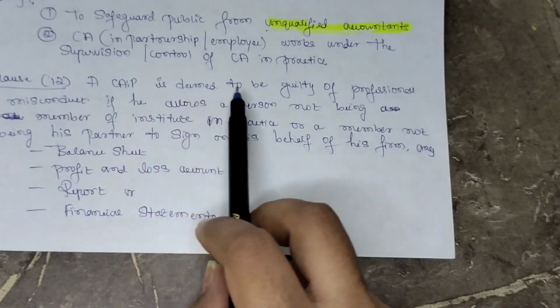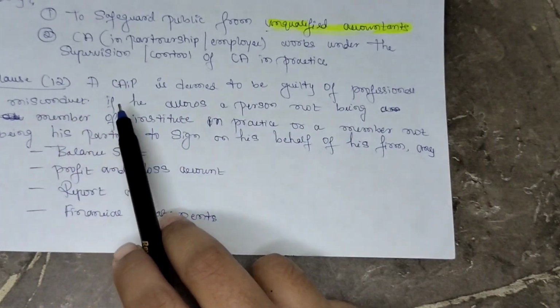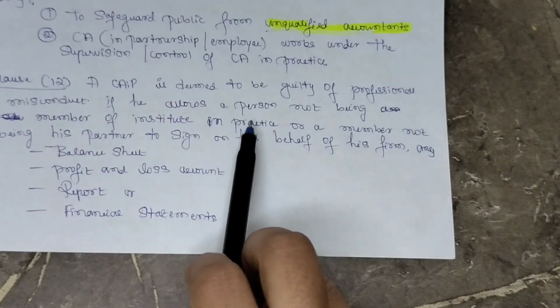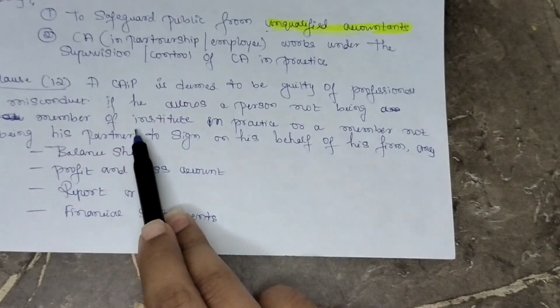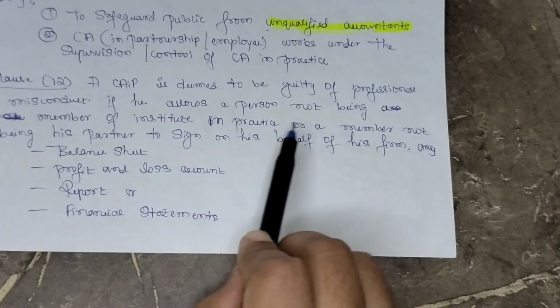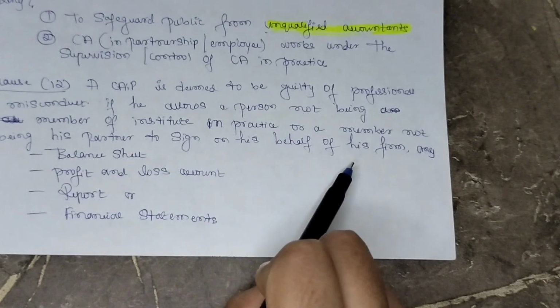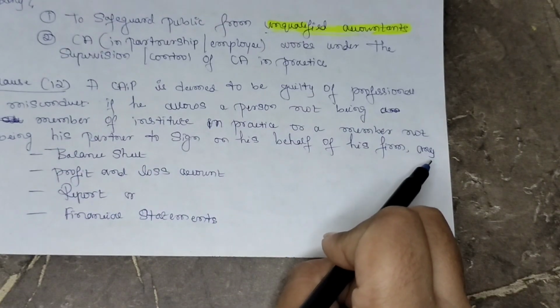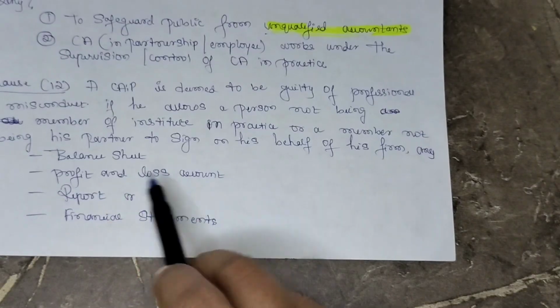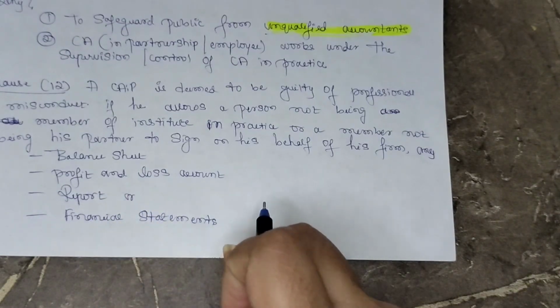A CA in practice is deemed to be guilty of professional misconduct if he allows a person not being a member of the institute in practice or a member not being his partner to sign on his behalf or on behalf of his firm any balance sheet, profit and loss account, report or any financial statement.